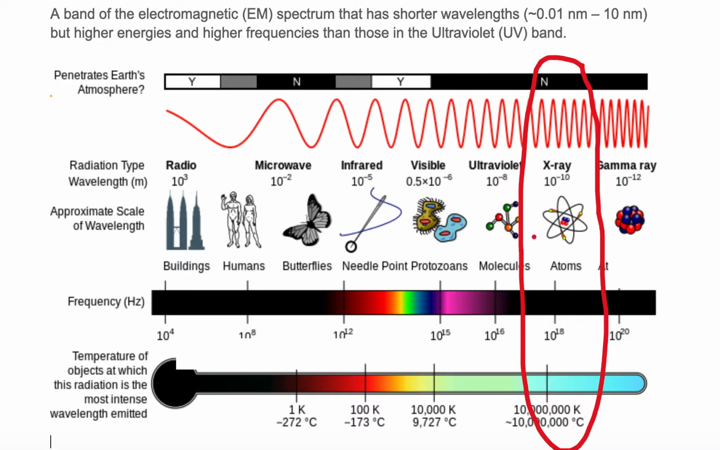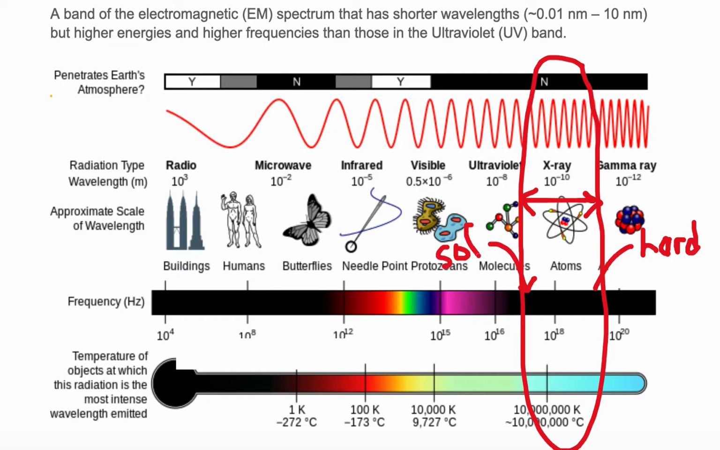Now, the side of the X-ray band that is furthest from the visible wavelength band is called hard X-rays. These hard X-rays have higher energies, shorter wavelengths, and higher frequencies. The other side, the side closest to the visible band, is called soft X-rays.